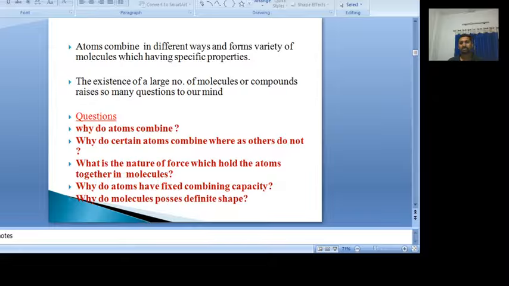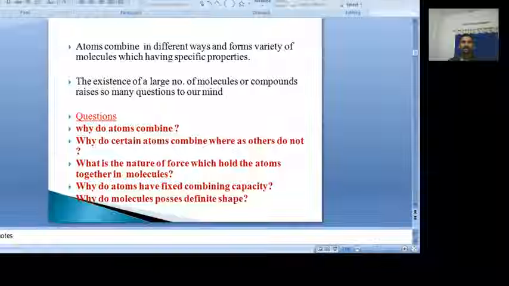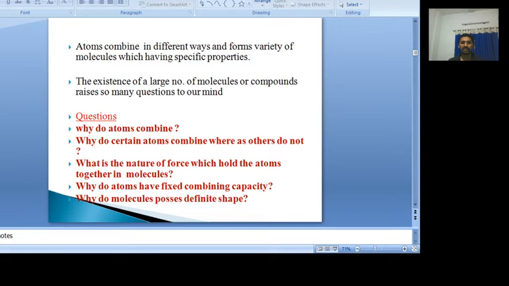To answer these questions: why do atoms combine? Why do certain atoms combine? What is the nature of the force between the atoms in a molecule? Why do atoms have a fixed combining capacity? Why do molecules possess a definite shape? Definitely we need to study this chapter, chemical bonding and molecular structure, very clearly. From that we can easily answer all these questions.